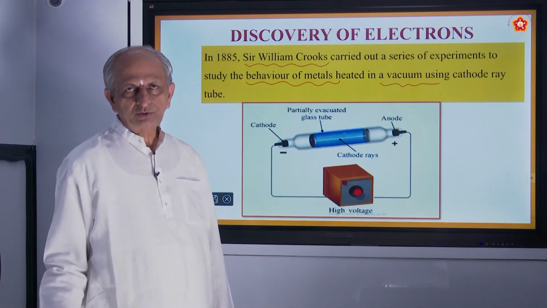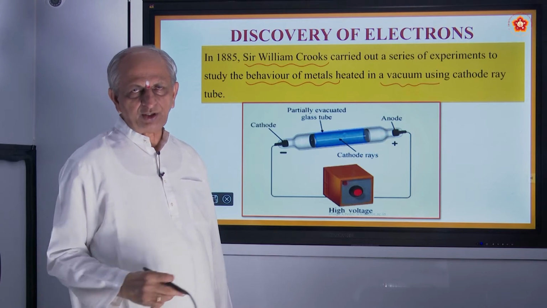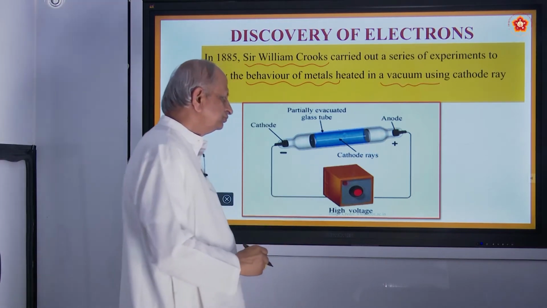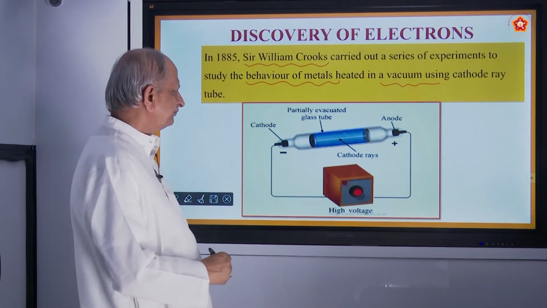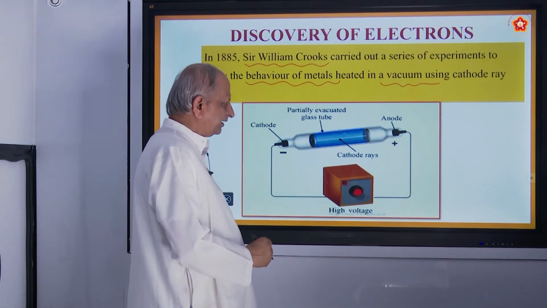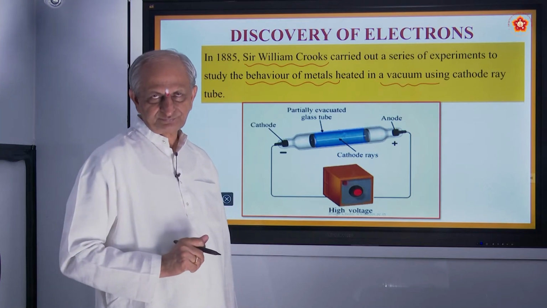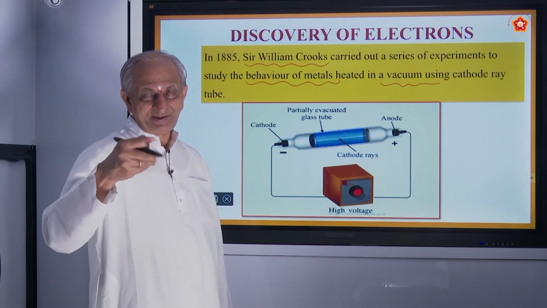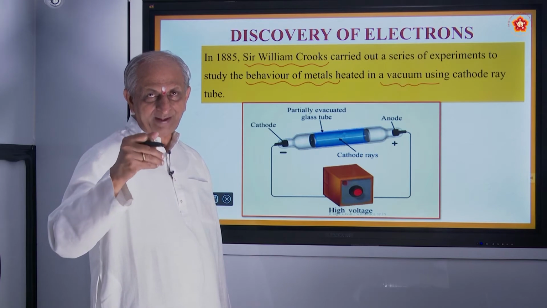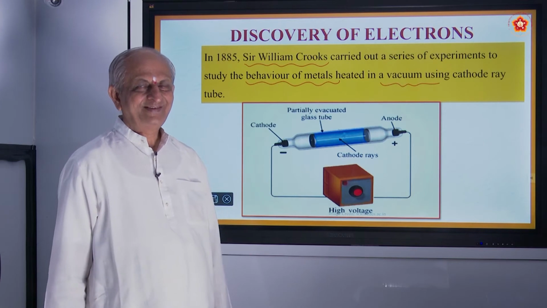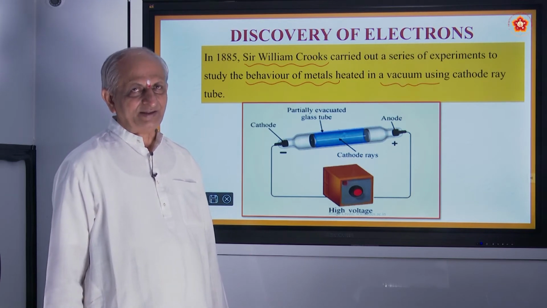So, there is one thing called as cathode ray tubes, and now a question will arise. Actually, air is a bad conductor of electricity. Lot of experiments have been made to find out how does air conduct electricity, because air is the bad conductor.